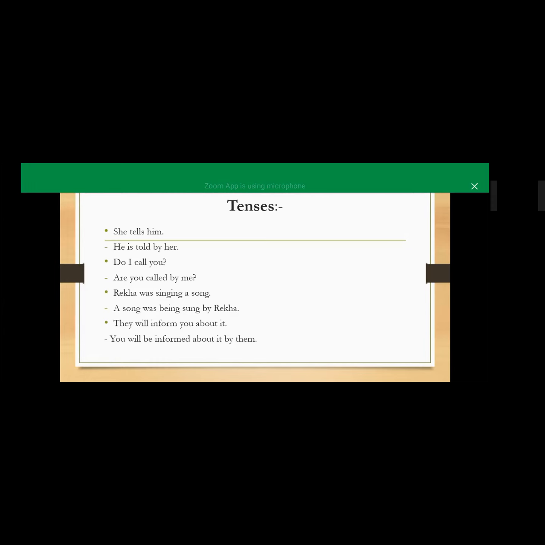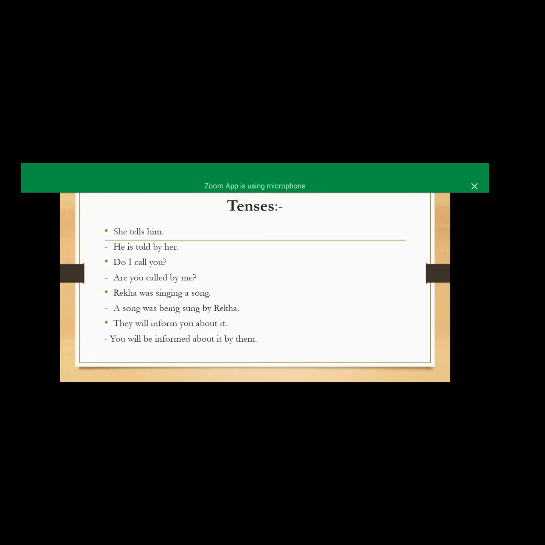Okay. So here we have the sentence, Rekha was singing a song. What is our object here? We know that a song is our object. But what happens when we have no idea which is our object? Then we ask, Rekha was singing what? What will be our answer? A song. Yes, a song. रेखा क्या गाती है? ए सॉन्ग. उसने किसको बताया? उसको. Him.